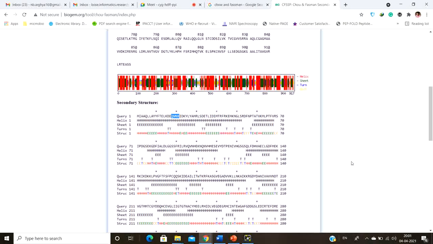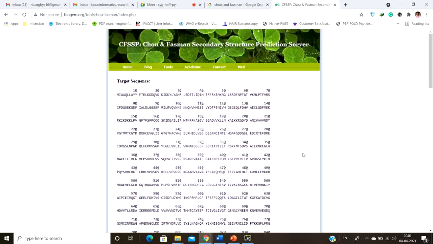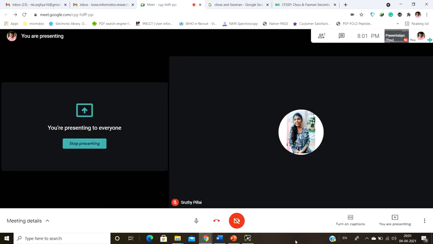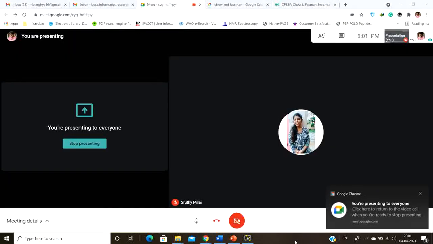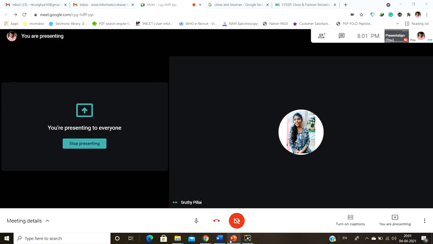But apart from that, there are several other servers, and from the next class we're going to take a look into each of the servers to see how they act and how we can predict the structure of the protein. Not only the structure, there are certain servers that, with the help of SAR, that is structure activity relationship, also predict the activity of the protein, what the protein will do, and what the localization of that protein should be.